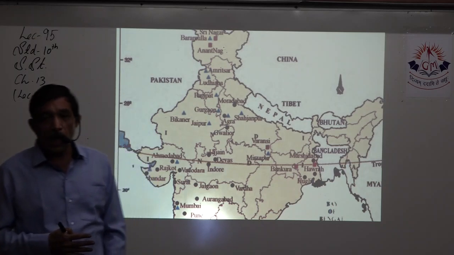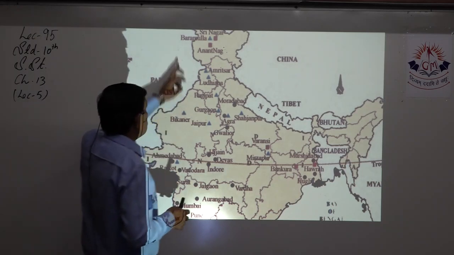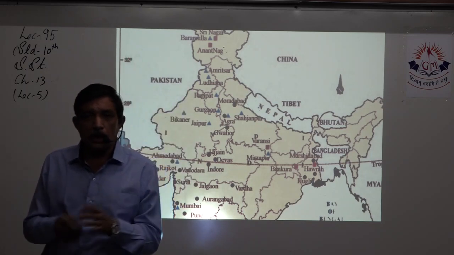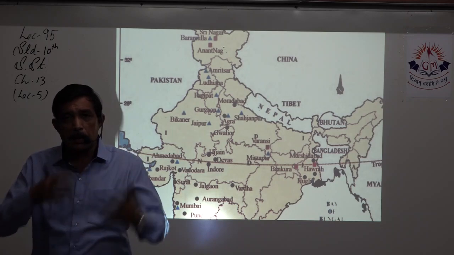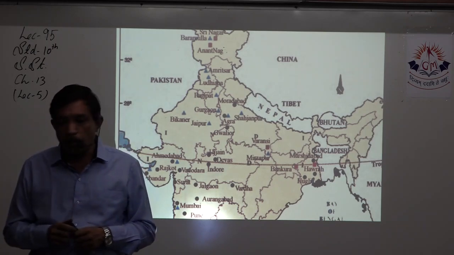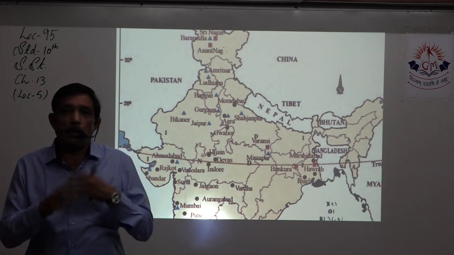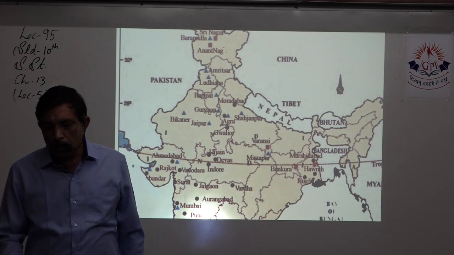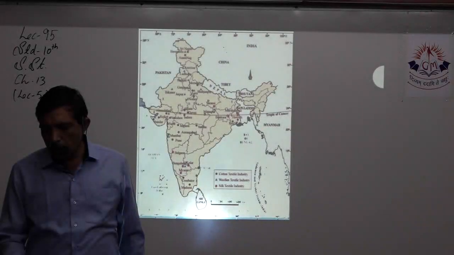And on the top we have Baramulla, which is near Srinagar, right? So if you mark Srinagar, nothing wrong in it. They're just adjacent, so on a small map they get mixed up. So you mark Baramulla or you mark Srinagar, that's okay. So these are the woolen textile industries in the country. Next we have silk textile, right?